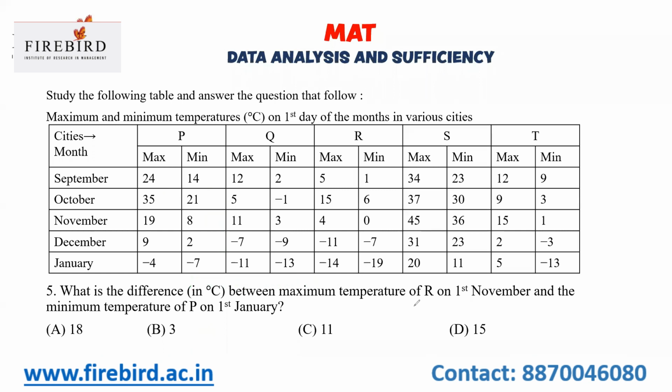What is the difference between the maximum temperature of R on 1st November and the minimum temperature of P on 1st January? The maximum temperature of R on 1st November is 4, and the minimum temperature of P on 1st January is minus 7. So 4 minus of minus 7. The temperature difference is 11. So option C is your answer.